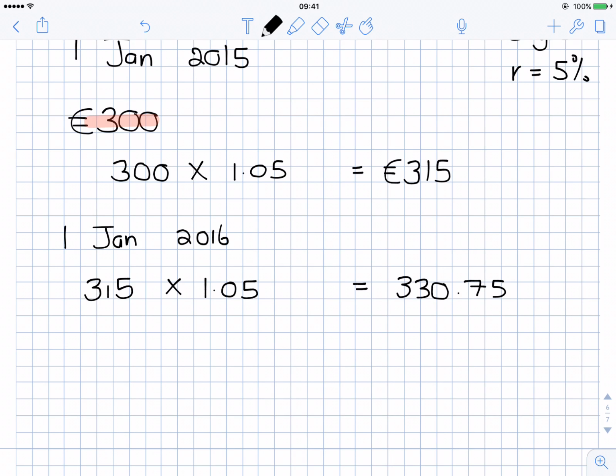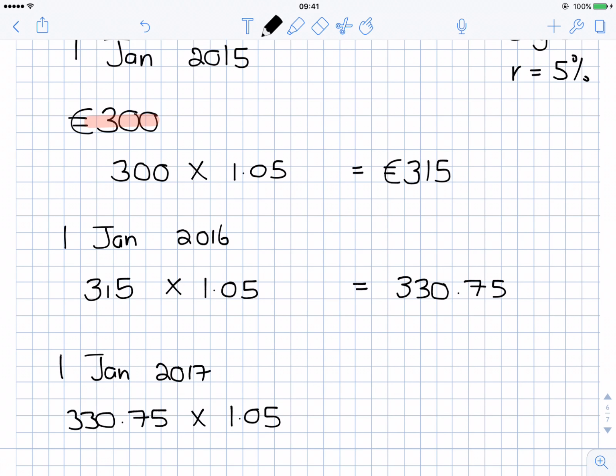In December of 2016, I'll now have €330.75. And then on the 1st of January 2017, I'll be starting the year with €330.75, and I'll be getting 5% interest on that.